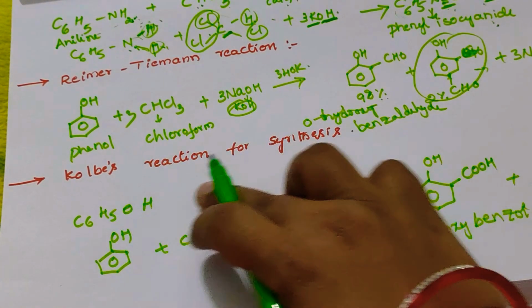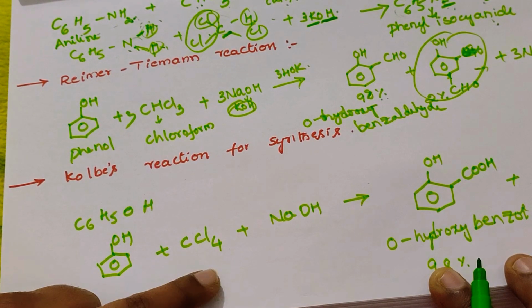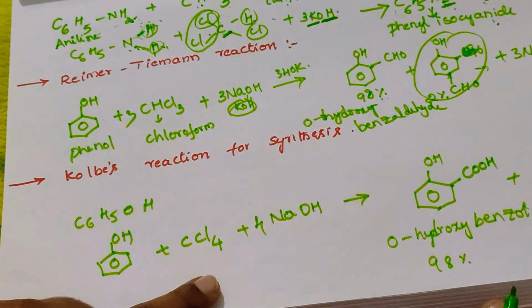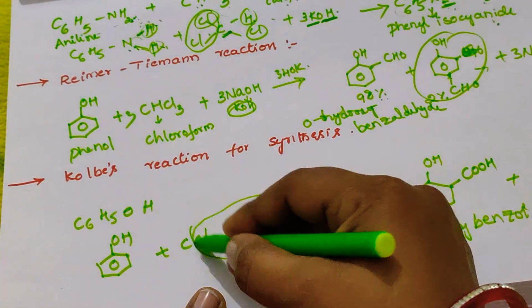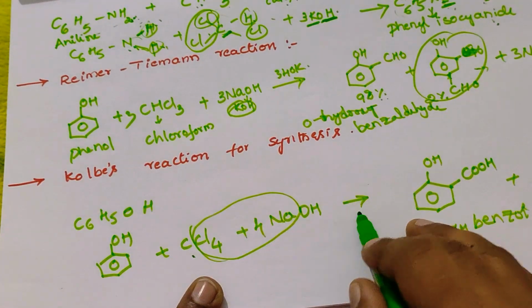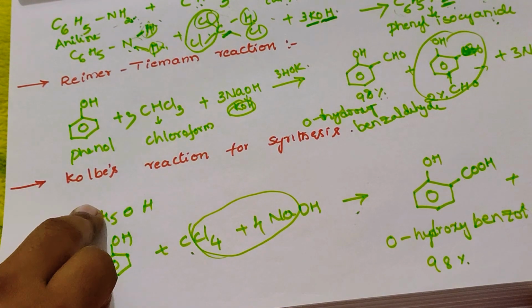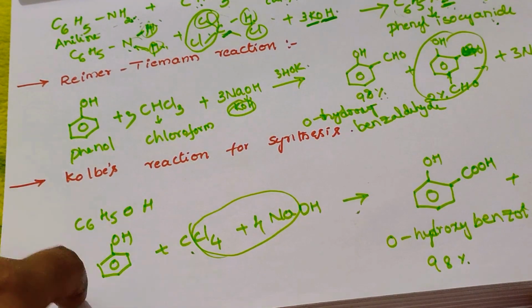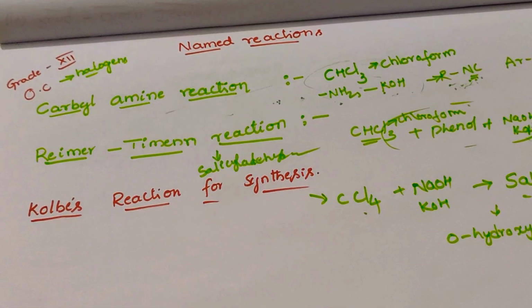In this reaction, the phenol reacts with carbon tetrachloride in the presence of 4 times NaOH solution. It forms 4 NaCl, and the remaining COOH group is present in the product. This is called Kolbe's reaction. The important named reactions are the carbylamine reaction, Reimer-Tiemann reaction, and Kolbe's reaction. These three are important reactions in organic chemistry.